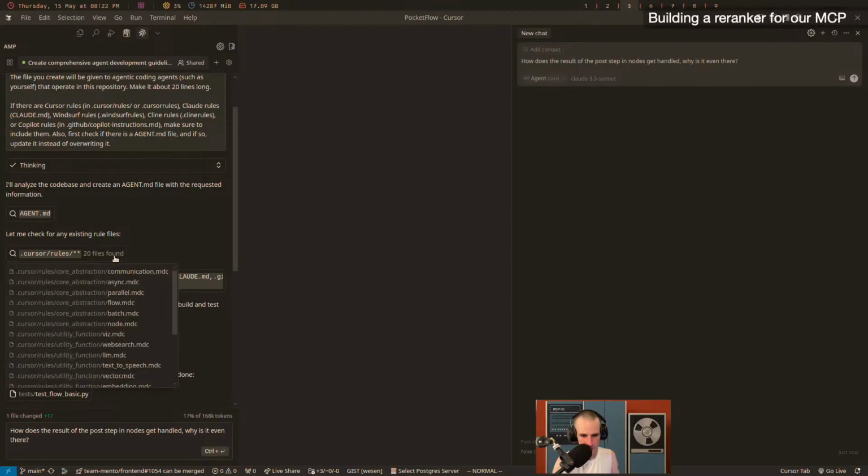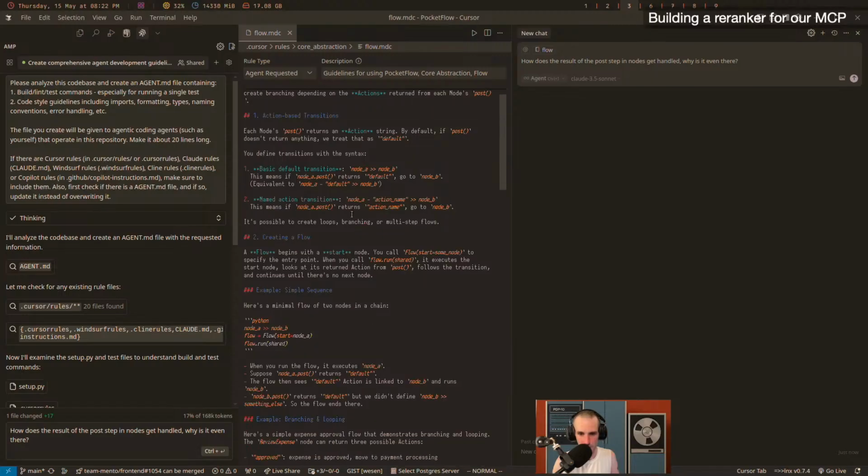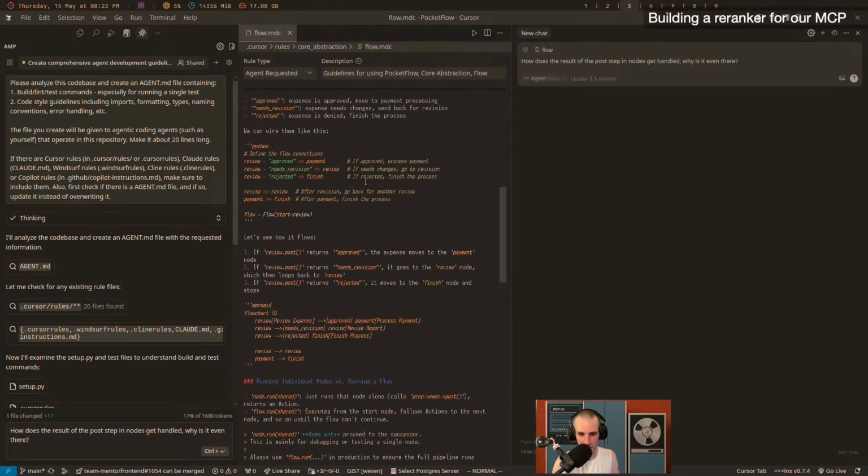Let me check for existing rule files. So I think this is kind of hard-coded. It found a bunch of Cursor rules. That's interesting. I didn't see those the first time. So if we look at what the Cursor rules are, they're actually longer than the code itself.